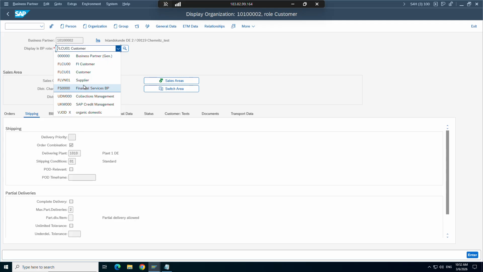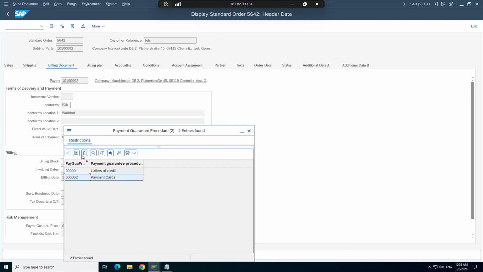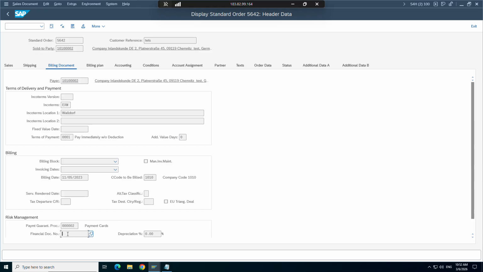So I got that letter of credit from the bank. I deposited it to Tata Steel. Tata Steel created that letter of credit, and now that letter of credit number Tata Steel will enter here. Tata Steel will use this payment guarantee procedure 001, and that number the end user will put here. So now when I am placing an order for 12 crore, it will not allow. Why?